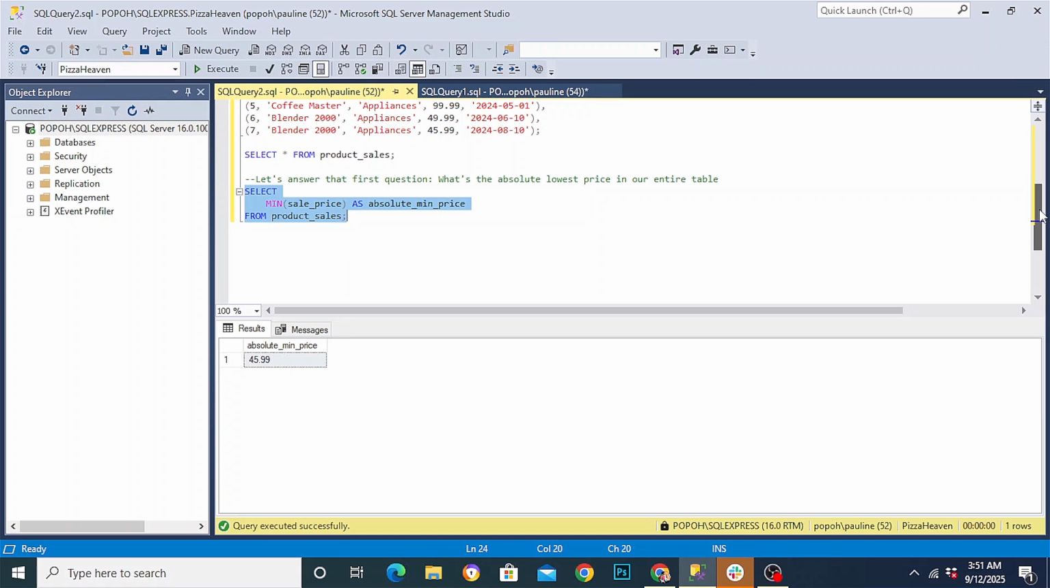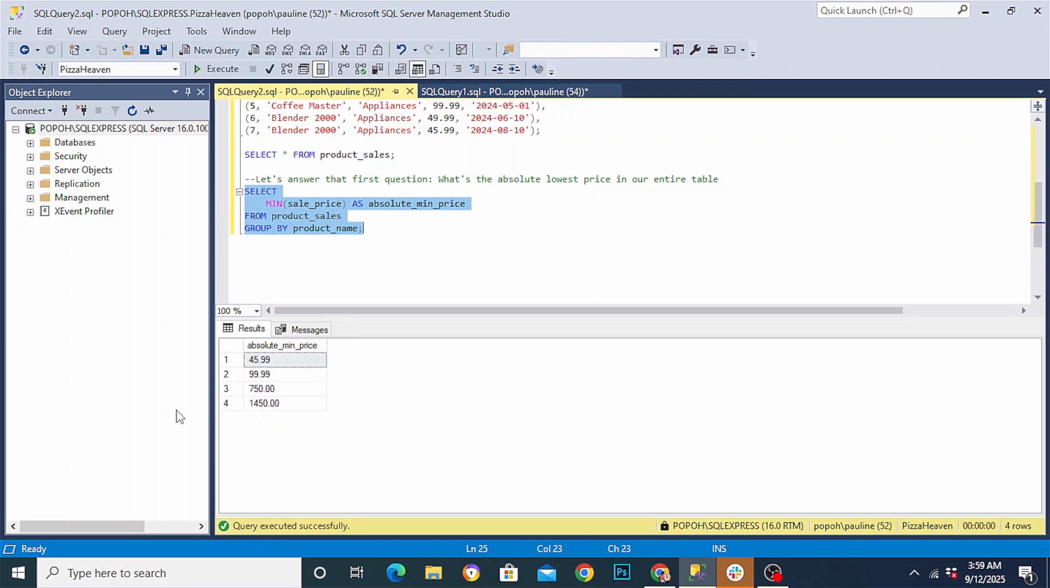So on to our next segment, I want us to see MIN with the GROUP BY function. And then we group by the product name. So highlight our query and then execute it. And then as we can see, our absolute minimum price from the lowest to the highest. So my lowest price is 45.99 and my highest price is 14.50.